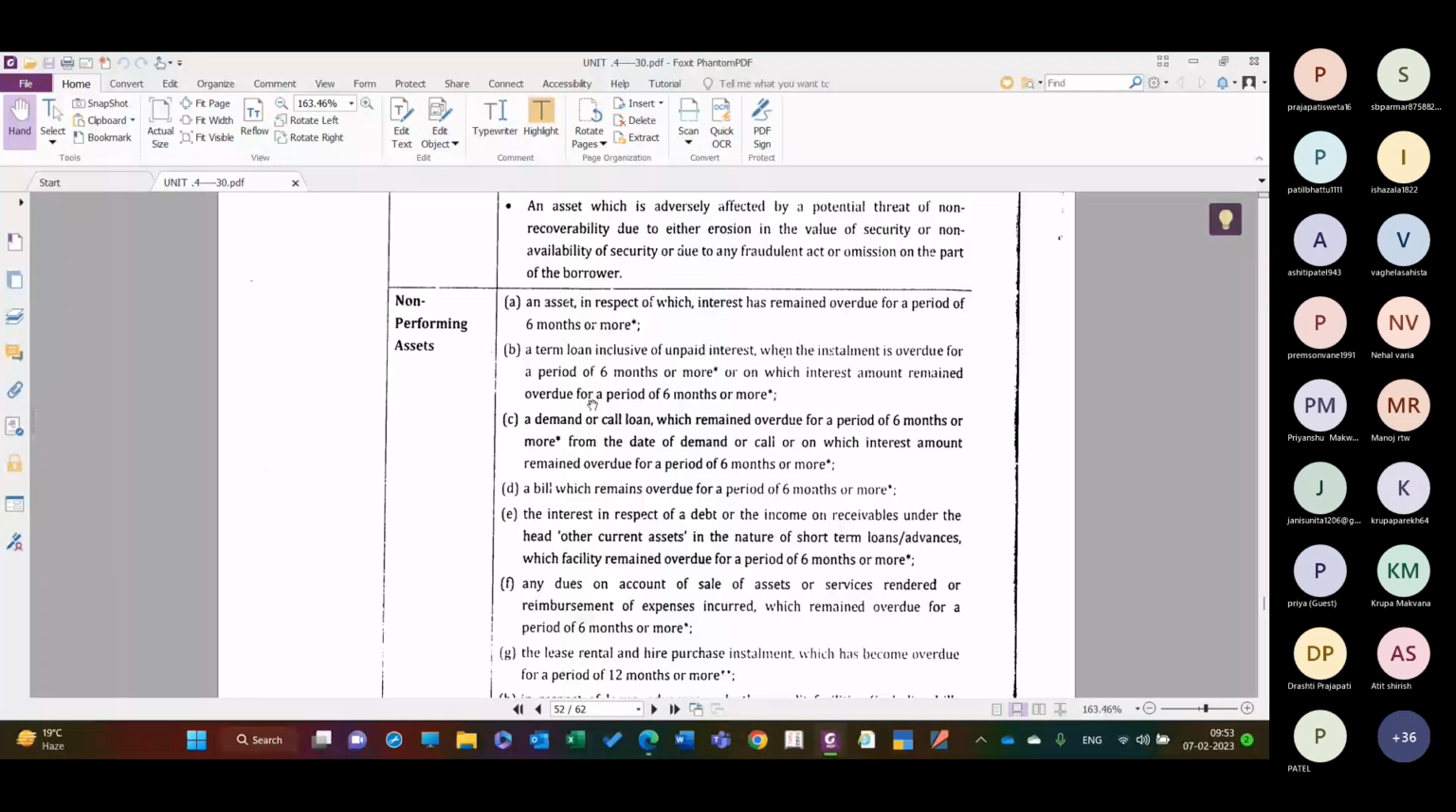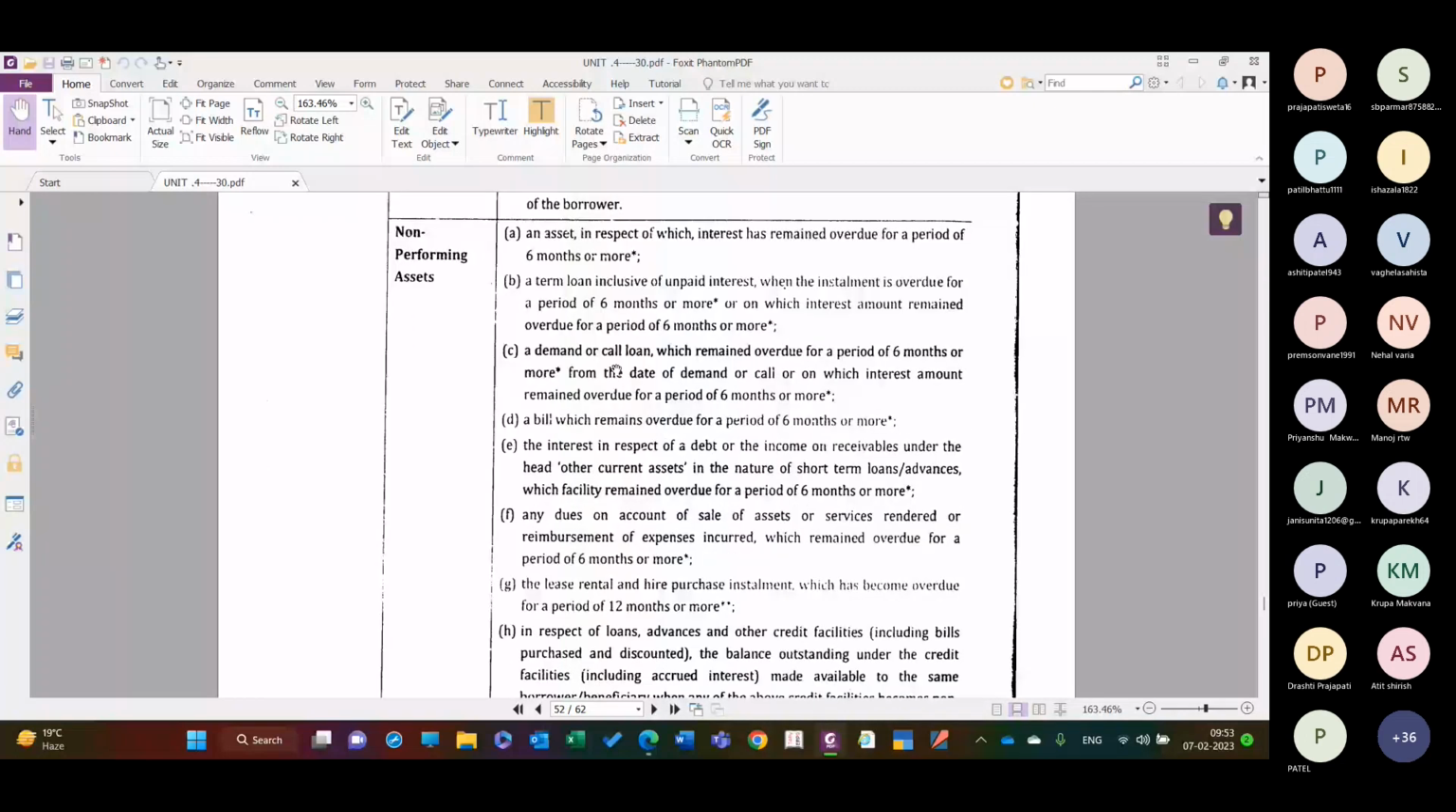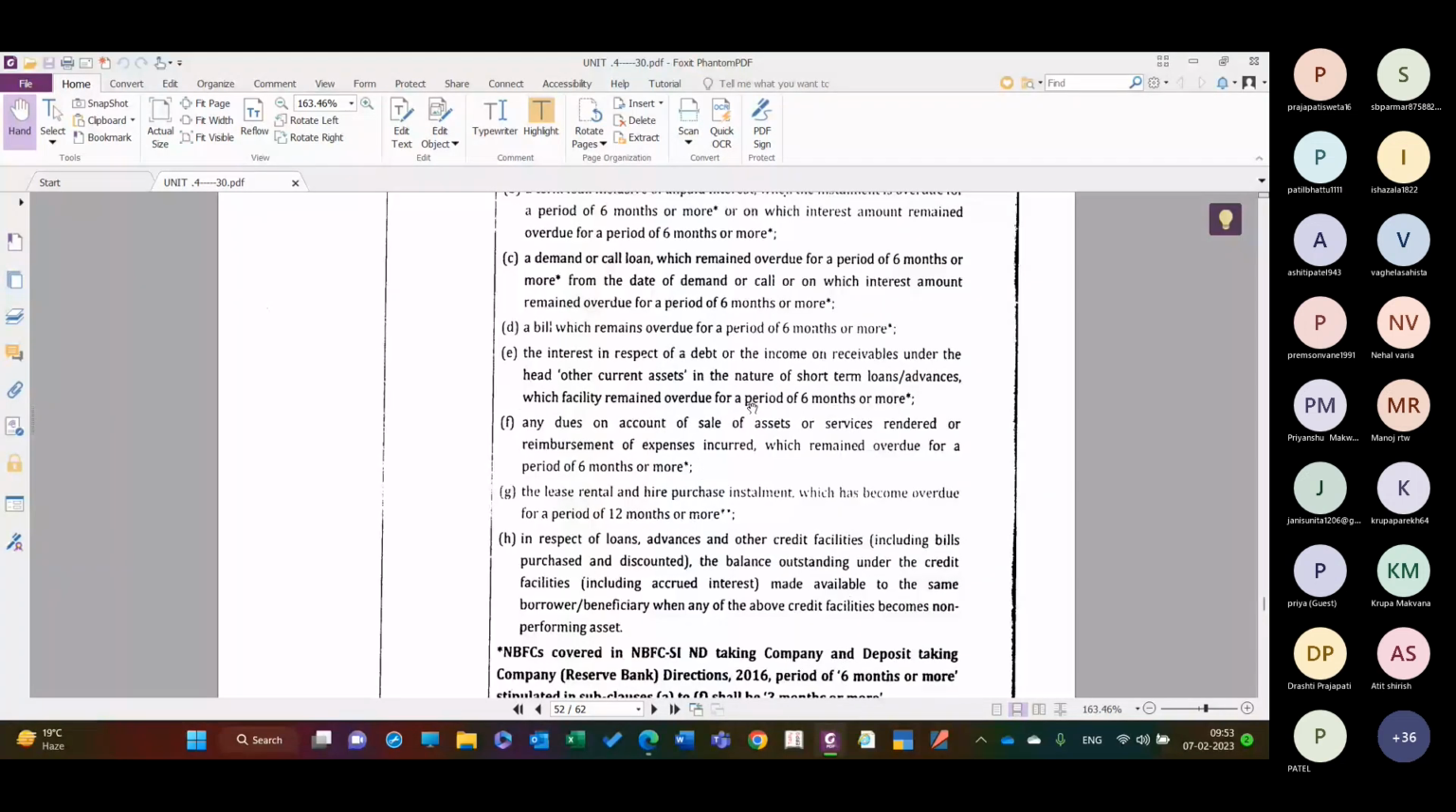A demand or call loan which remained overdue for a period of 3 months from the date of demand or call, or on which the interest amount remained overdue for a period of 3 months or more. A bill which remains overdue for a period of 3 months or more. So bills receivable also, bills. So this all will become NPA.